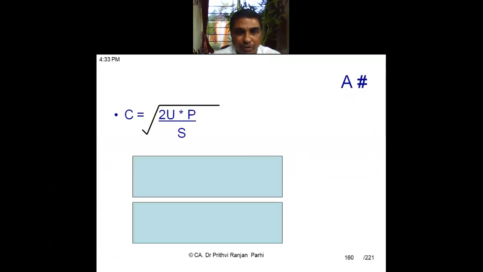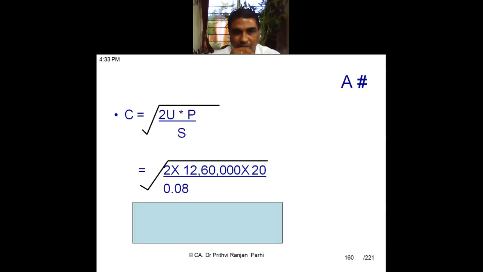Are you able to put the figures in the formula correctly? You see now, these figures are right. You have to take care: 8% means 0.08. What is your answer? Are you able to arrive at the answer?